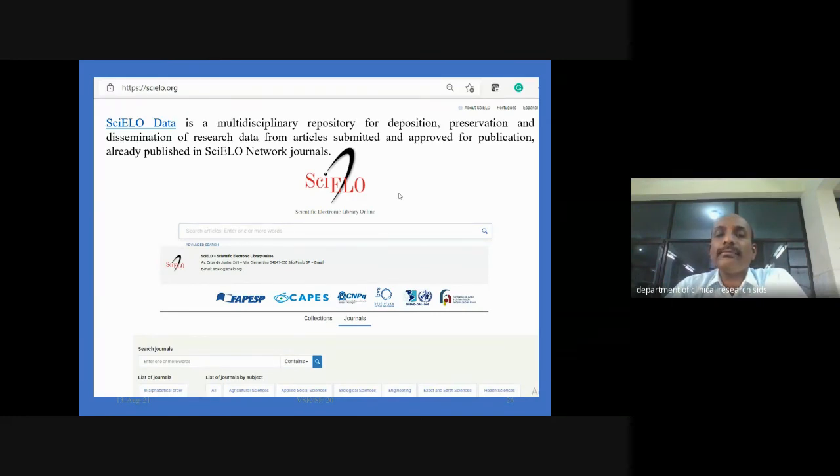In Scientific Electronic Library Online you have a lot of open access publications, and it gives you the list of journals, divided into agricultural sciences, applied social sciences, biological sciences, engineering sciences, and apart from that, earth sciences and health sciences. So these are the very broad categories of journals and collections which it will have, and you will have access to the database.